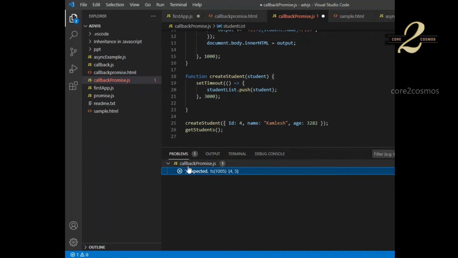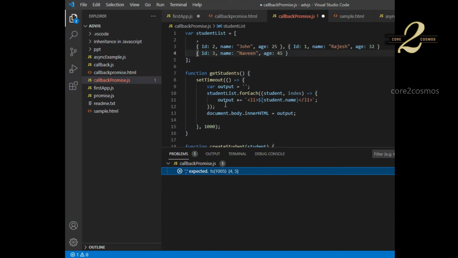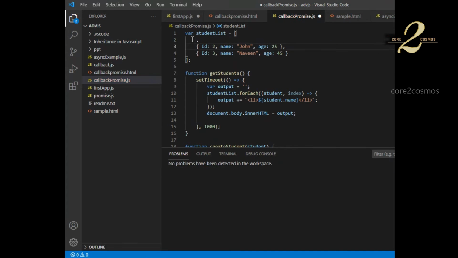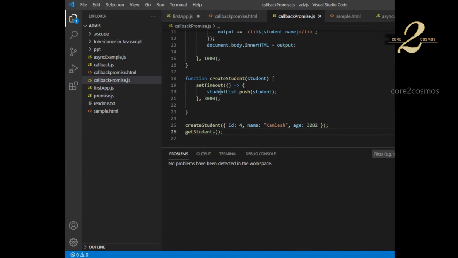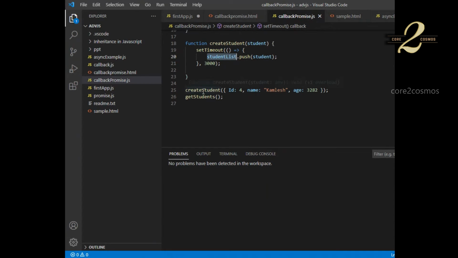I think a comma is expected after the get student. So okay, line number 4. What is it? Okay, I think I just cut that record, and this got misplaced as well. Okay, fine. So basically, I'm trying to create a student, which will add the student record into this student list. I'm calling create student first, and then I'm calling get students at line number 26.